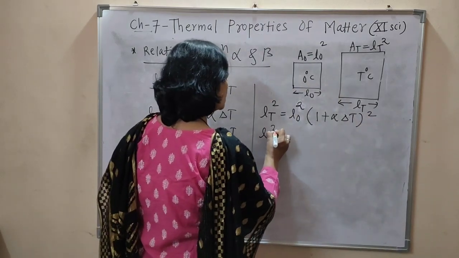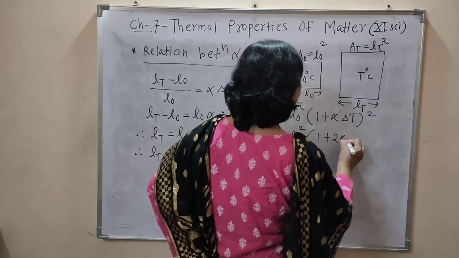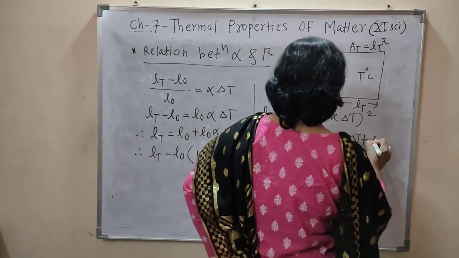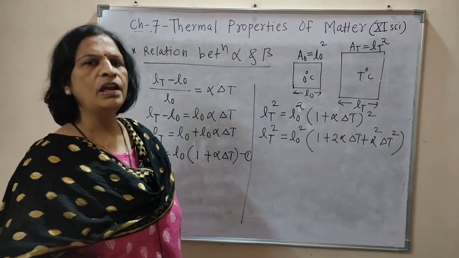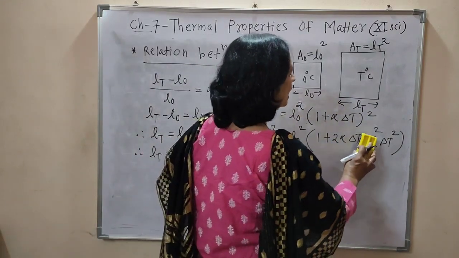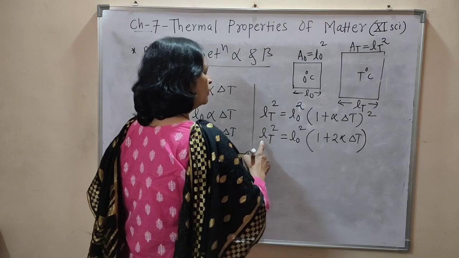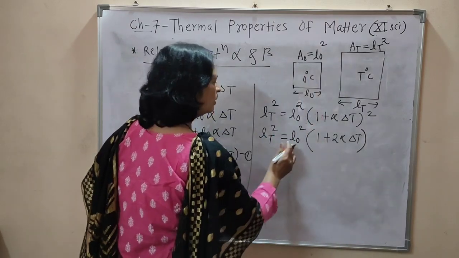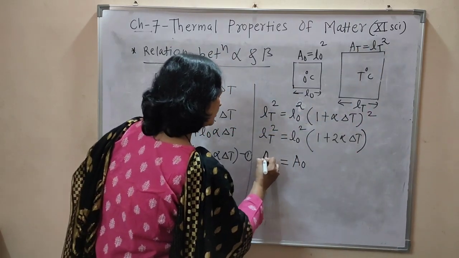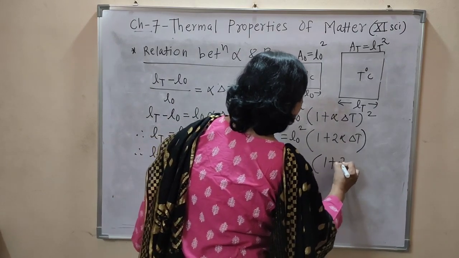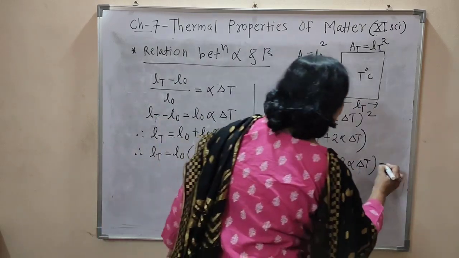According to binomial expansion, LT square is equal to L0 square (1 plus twice alpha into delta T plus alpha square delta T square), but alpha is very small and therefore its higher term can be neglected. Then we know that L0 square is equal to A0, LT square is equal to AT, and inside the bracket 1 plus twice alpha into delta T. This is equation number 2.